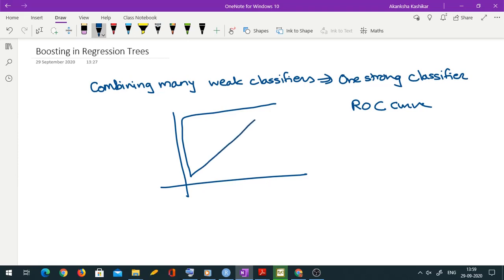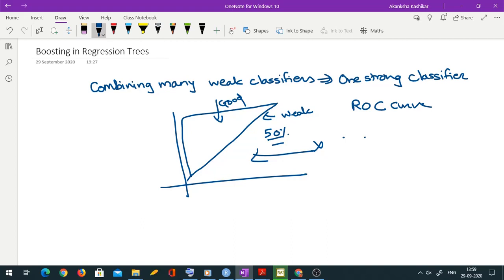If I have some random classifier, like if I am tossing a coin and deciding whether something goes to class 1 or class 2, still I might get up to 50% accuracy. Or suppose I have two equal sized classes, and I decide to predict everything as one class, still I might get 50% accuracy. So some such bad classifiers can also have up to 50% area under the curve. These are known as weak classifiers. Anything above that would be considered a good classifier. Anything below would actually be a bad classifier, and ideally you should reverse your predictions.